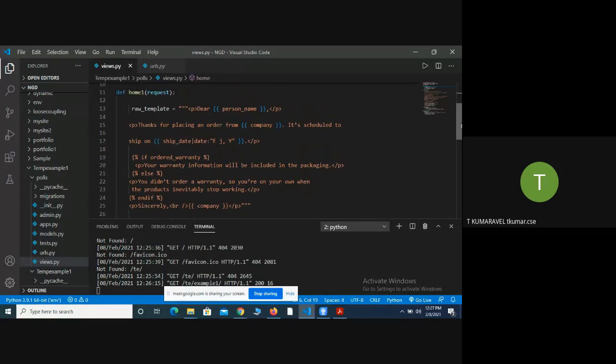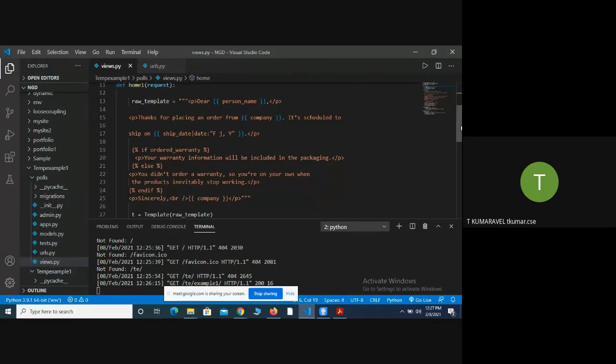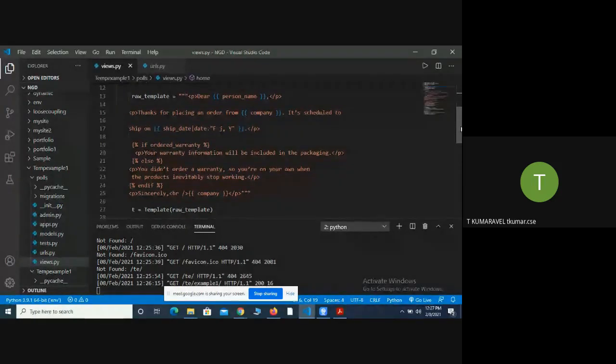Next, the same thing, but look at what I have done here. I create one string variable called raw template. It is associated with certain string information.